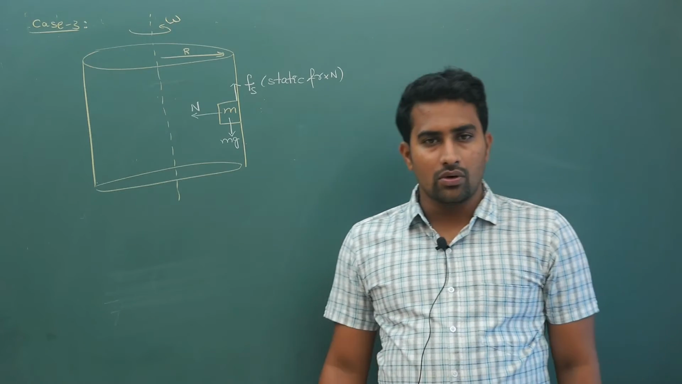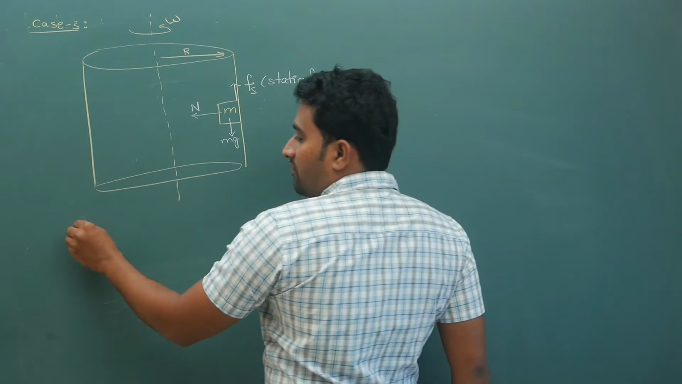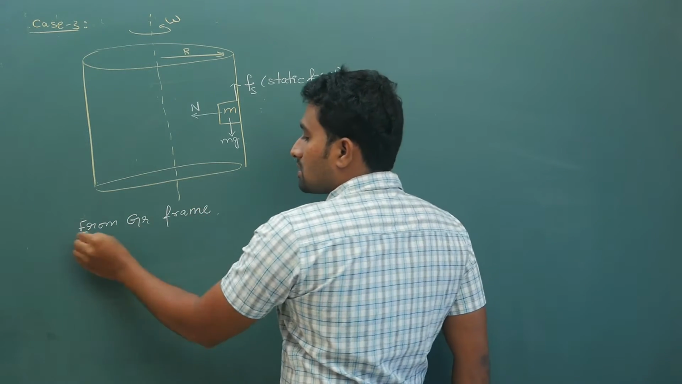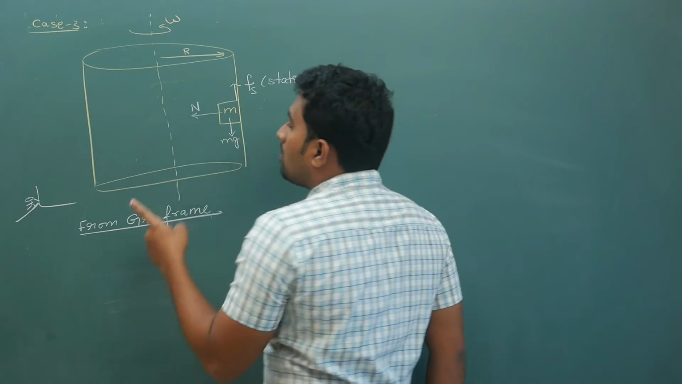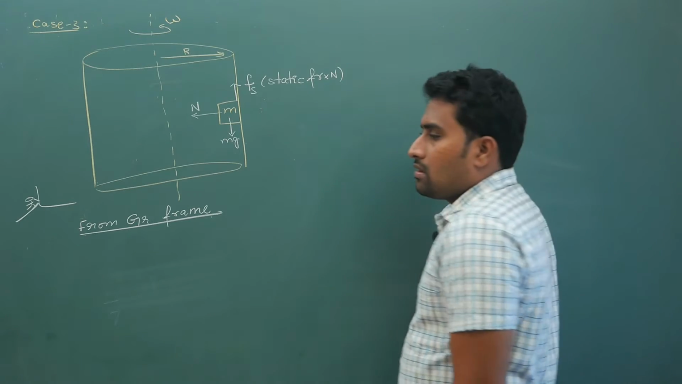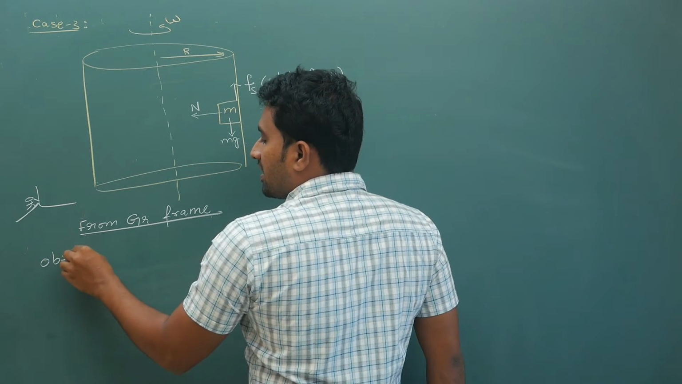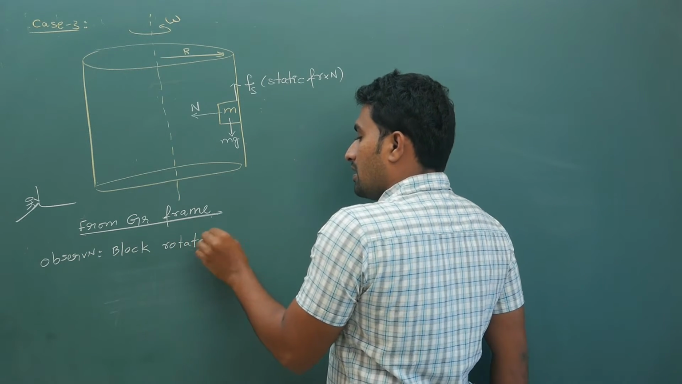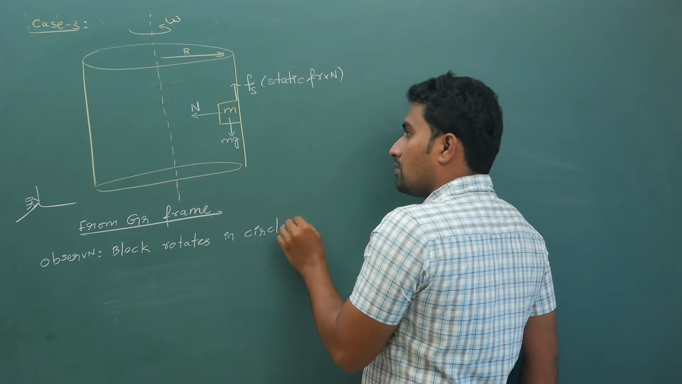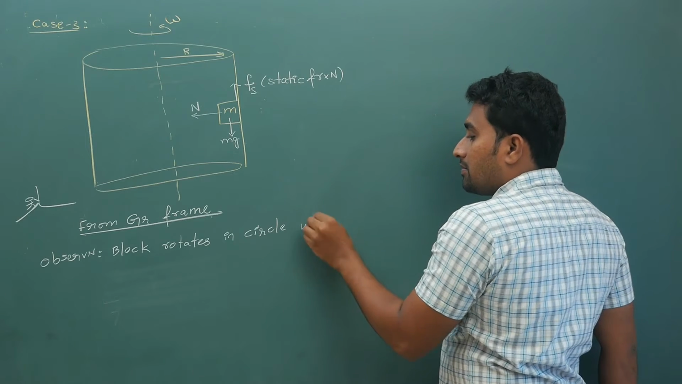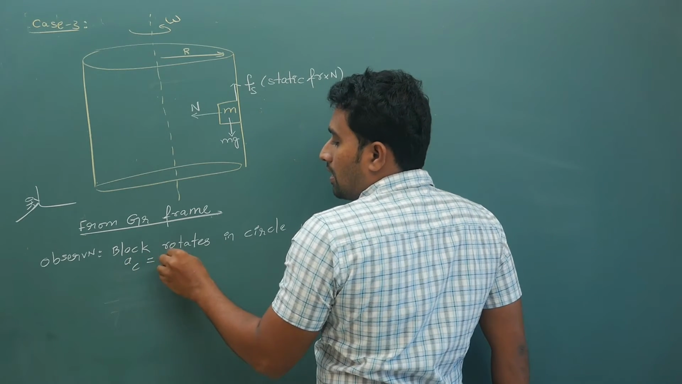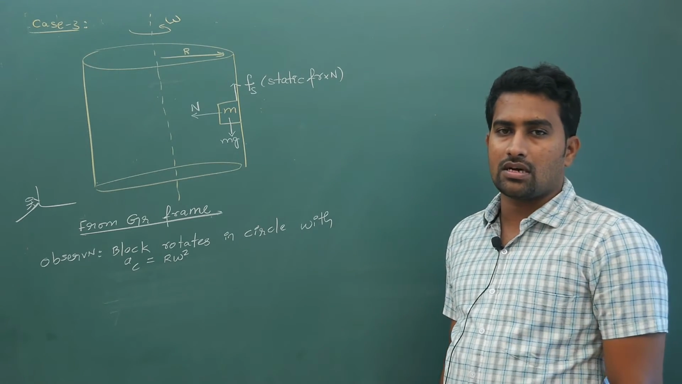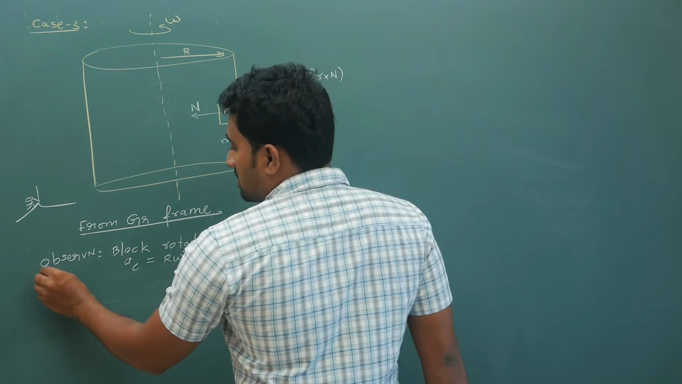Now as I have told you, if you are writing your equations from the ground frame, if you are standing here and observing the body, your observation is that the block rotates in a circle with centripetal acceleration a_c equal to r omega square. That is your observation.